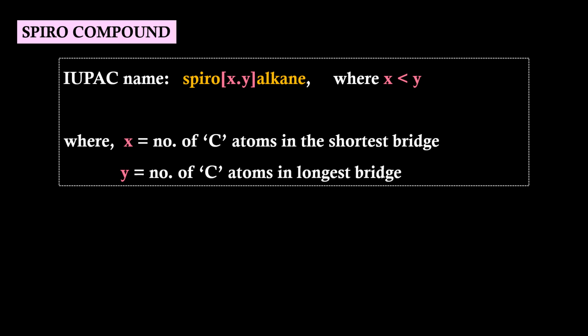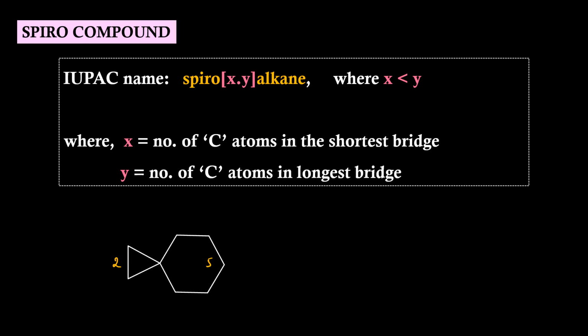General IUPAC name of spiro compound is spiro X.Y alkane, where X is less than Y. X indicates the number of carbon atoms in the shortest bridge. Y indicates the number of carbon atoms in the longest bridge. Example, this is the quaternary carbon. In this bridge we have 2 carbon atoms. Here we have 5 carbon atoms.